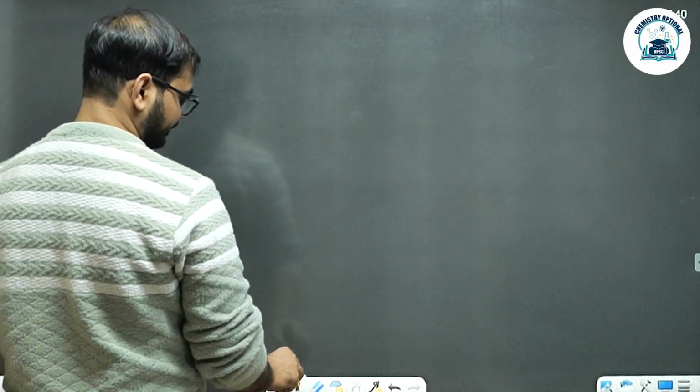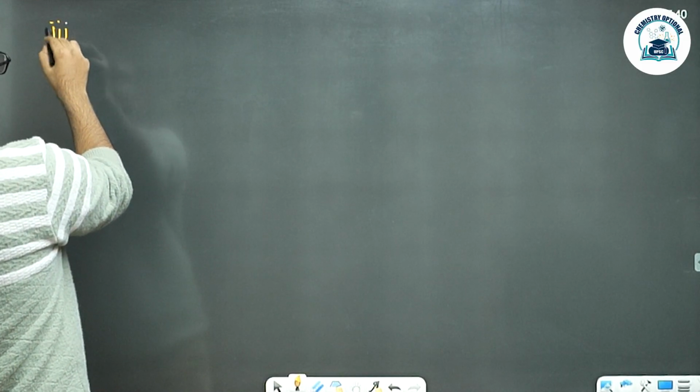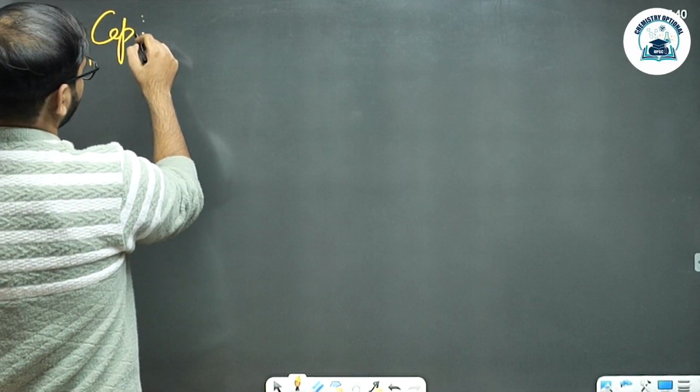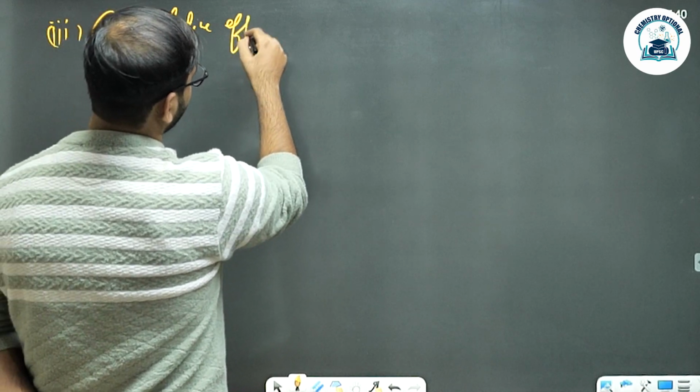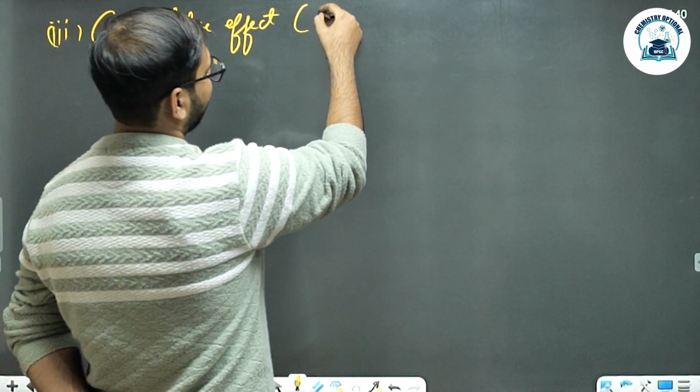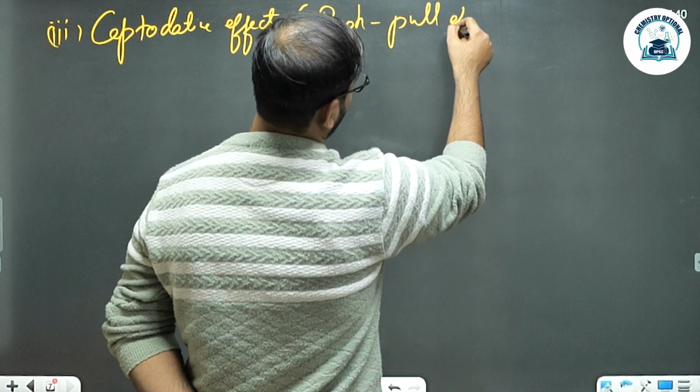The third option that we have is called the captodative effect, which also goes by the name of the push-pull effect.